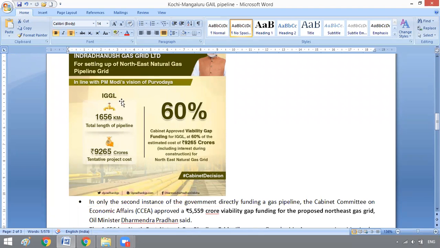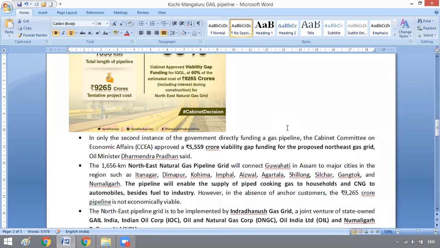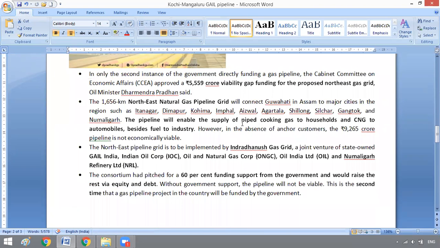This pipeline, the total length of the pipeline is 1656 kilometer. Again, this pipeline provides piped cooking gas to households and CNG to automobiles besides fuel to industry. This pipeline grid is implemented by Indradhanush Gas Grid Limited. നമ്മൾ തൊട്ട് മുന്നേ കൊച്ചി മാംഗ്ലൂർ പറഞ്ഞത് ഗെയിൽ എന്ന് പറഞ്ഞ പോലെ നോർത്ത് ഈസ്റ്റ് പൈപ്പ്ലൈൻ ഗ്രിഡ് ഈസ് ഇംപ്ലിമെന്റഡ് ബൈ Indradhanush Gas Grid Limited. Indradhanush Gas Grid, it is a joint venture of these 5 companies.